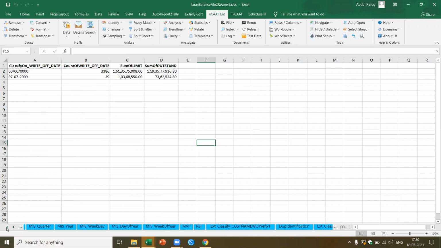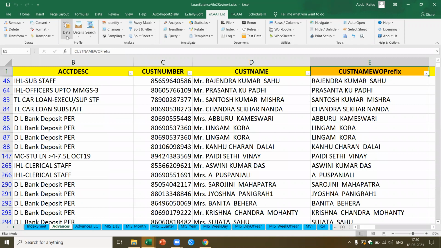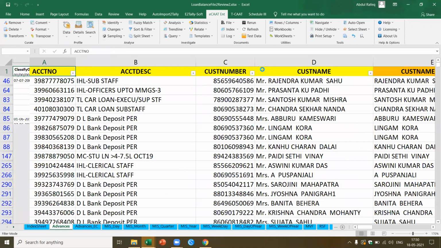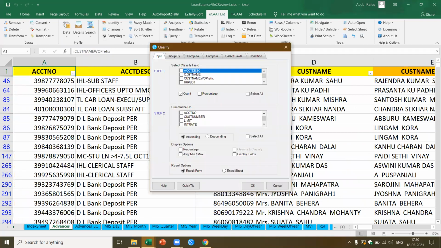For example, how do I get all the results? I can do one thing. Let's come to advances. What I can do is come to data. I say classify. Now here I can select all these fields, and I also want to select the total, let's say the total amount. If there are 20 fields, it cannot compute and show you the result online. What it'll do is add an Excel sheet for each of them. So I can generate the result in a jiffy, and then spend more time doing the analysis. This is what is possible.